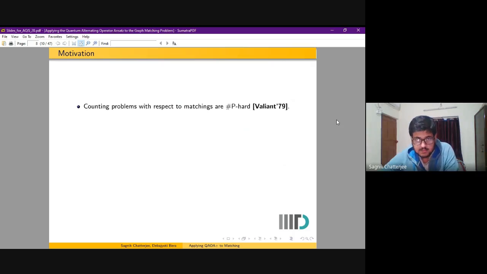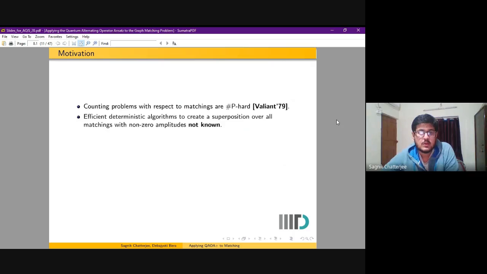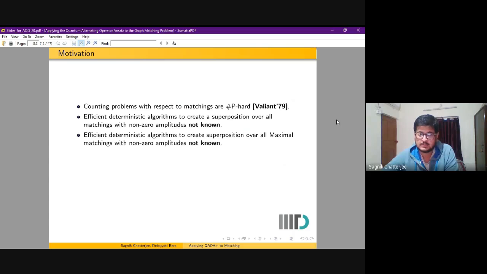Since counting problems are #P-hard, we do not know of any efficient deterministic algorithms that can create a superposition over all matchings with non-zero amplitudes. Similarly, we do not know of any efficient deterministic algorithms which can create superposition over other subsets of matchings with non-zero amplitudes, like maximal matchings.